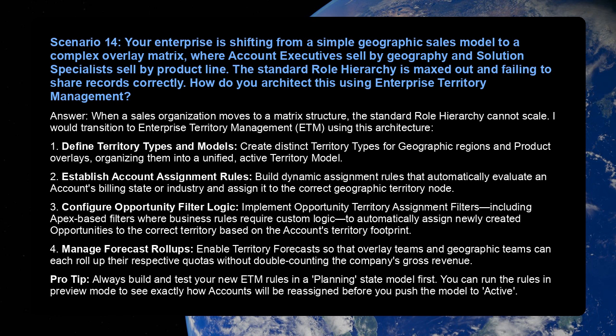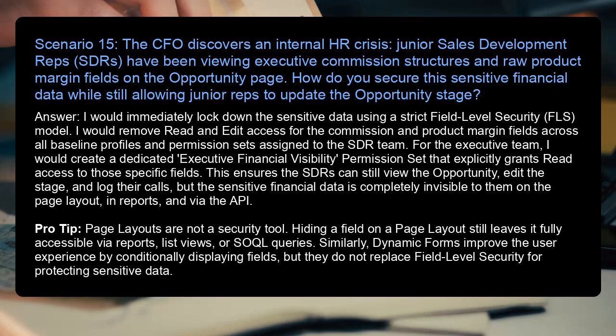4. Manage forecast rollups. Enable territory forecasts so that overlay teams and geographic teams can each roll up their respective quotas without double counting the company's gross revenue. Pro tip: always build and test your new ETM rules in a planning state model first. You can run the rules in preview mode to see exactly how accounts will be reassigned before you push the model to active. Scenario 15.